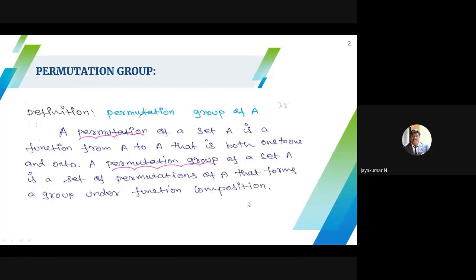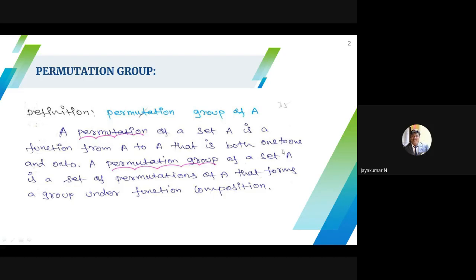A permutation group of a set A is a set of all permutations of A that forms a group under function composition. From the set I can construct one to one onto functions; that is called a permutation of the set. What do you mean by permutation group? In a set A, you have to collect the set of all permutations of A. For one set, I can construct many one-to-one functions. If it is a finite set, the permutations are finite. If it is an infinite set, the permutations are infinite.